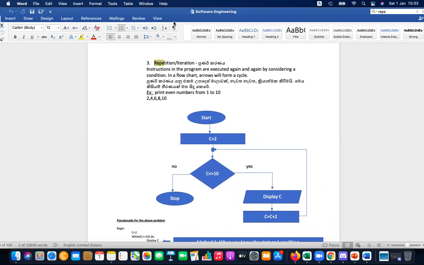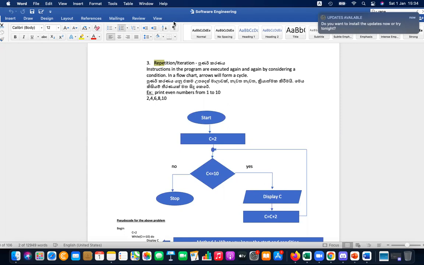The second control structure is selection. In the selection control structure, the instructions are executed according to a given condition. Let's say you are at a junction where you need to turn right or left.